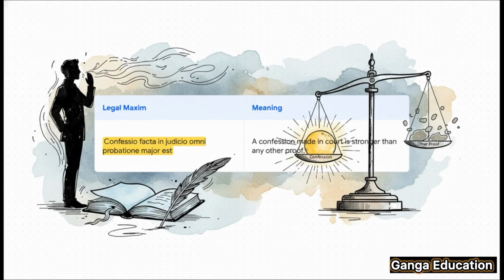This entire principle can also be understood through a well-known legal maxim. The maxim, confessio facta in judicio omni probatione major est, simply means that a confession made in a judicial proceeding is more powerful than any other proof. It directly captures the spirit and the purpose of Section 53.